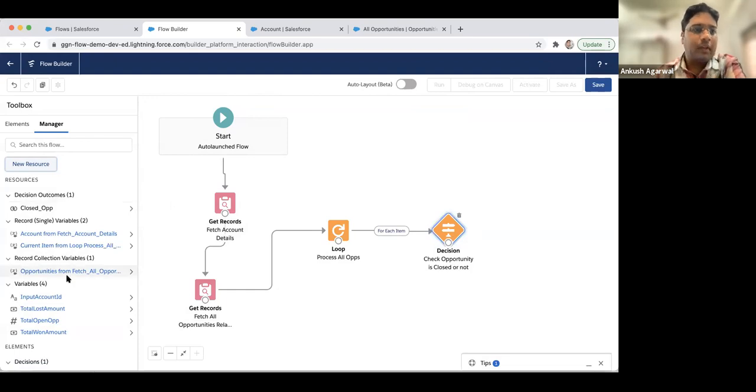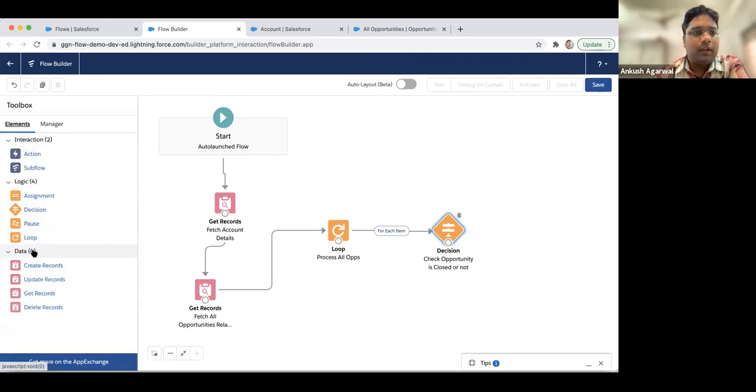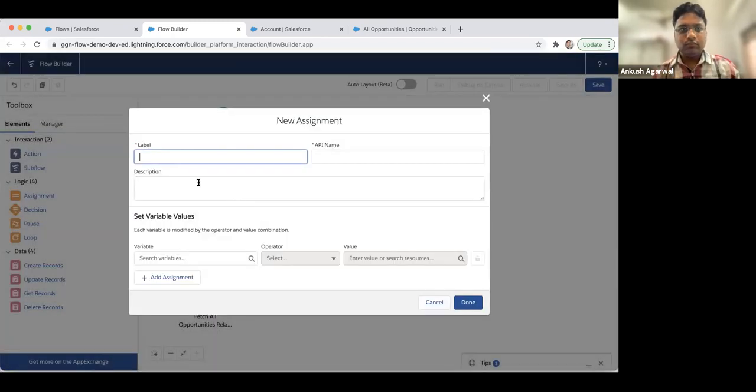Okay, so now we have created three total variables, which we'll be using in this loop. So total loss, total won, total open opportunities. So how will we evaluate? First, we'll assign the values. Accumulate.